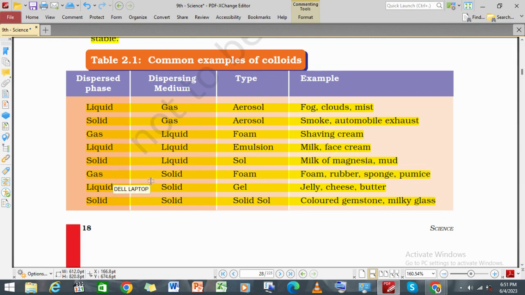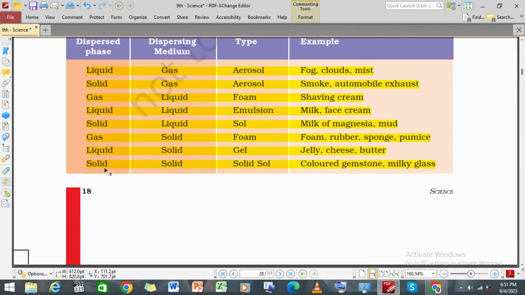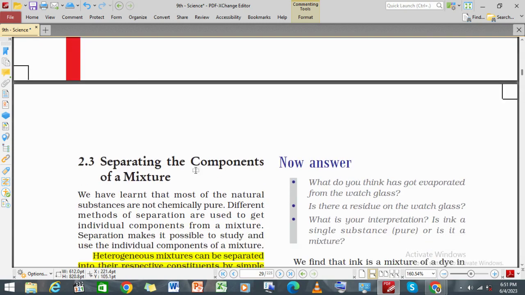If gas is in small quantity and solid is in large quantity, it again forms a foam, such as foam rubber, sponge and pumice. With liquid in small quantity and solid in large quantity, you will see a gel, such as jelly and butter. And if solid is in small quantity and solid is again in large quantity, we see a solid sol, such as gemstone and milky glass.